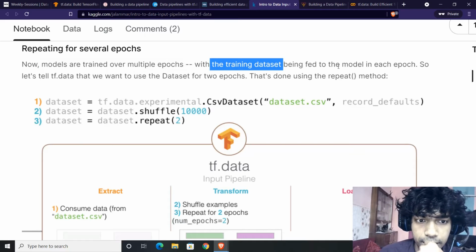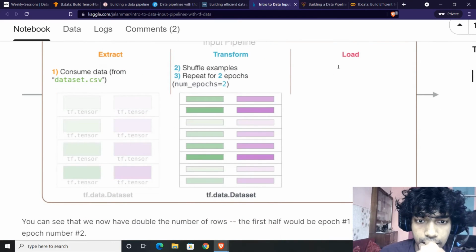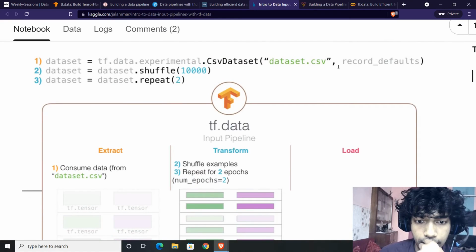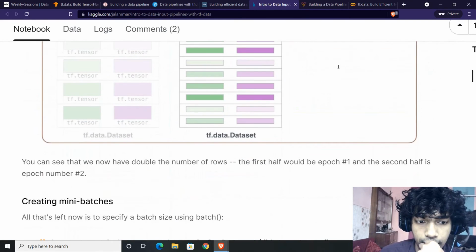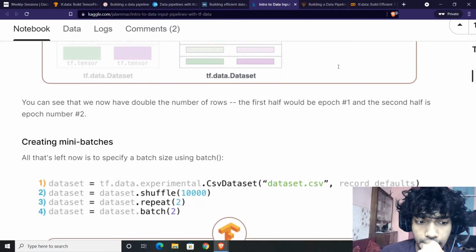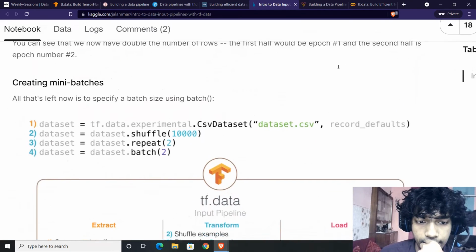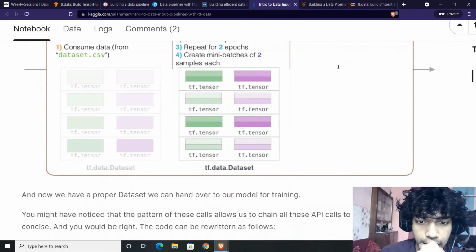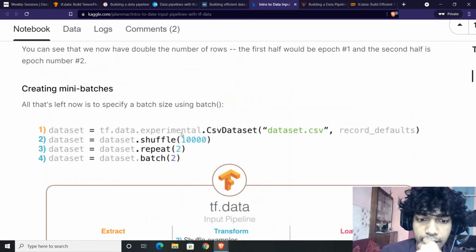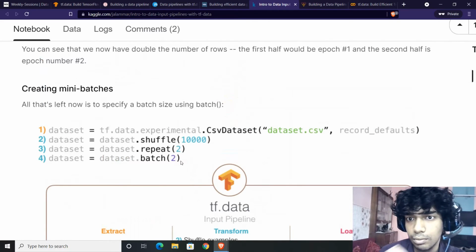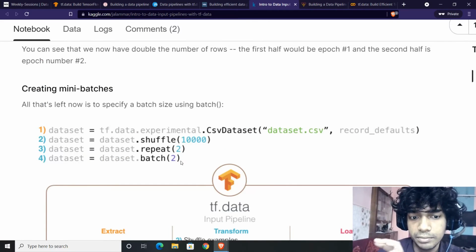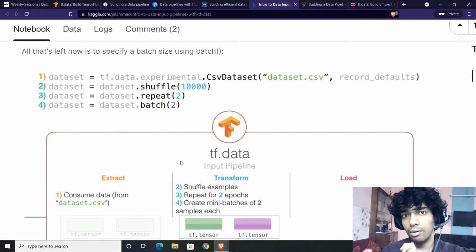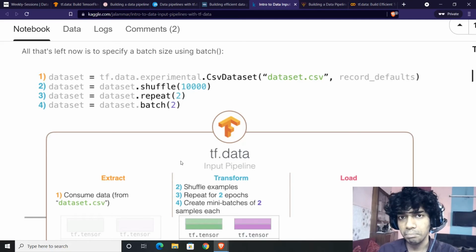It's done with the repeat method. Batch helps us to create batches of the batch size you want to specify. So the dataset would automatically be readily prepared into multiple batches.